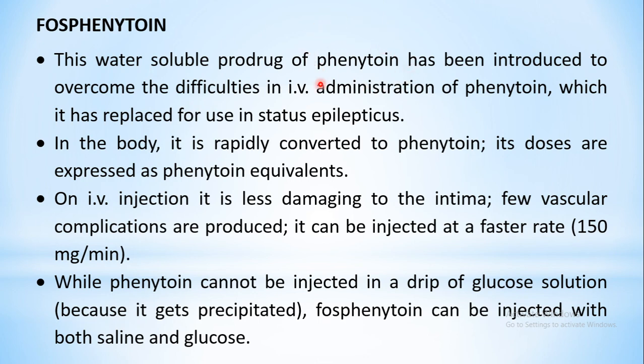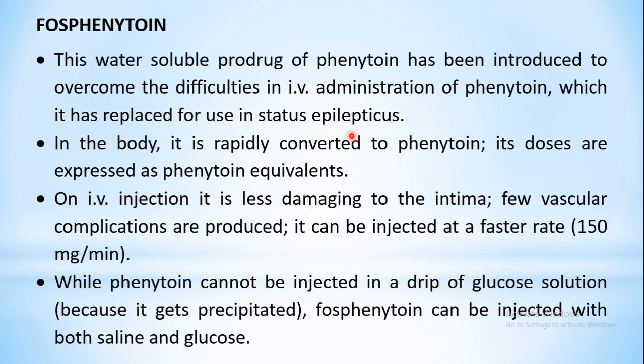The major advantage of this particular compound is IV administration. The problems with IV administration of phenytoin are overcome by introduction of this drug. So nowadays, instead of phenytoin, fosphenytoin is preferred in the treatment of status epilepticus, because this drug can be injected at a faster rate.